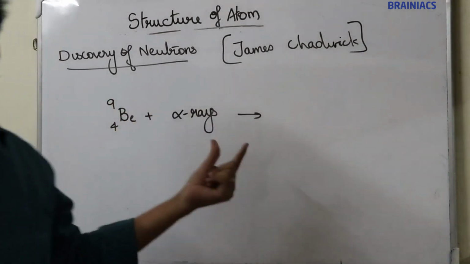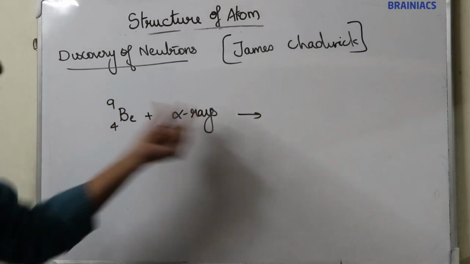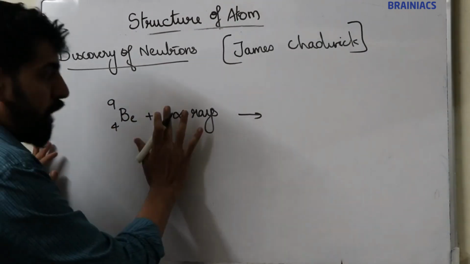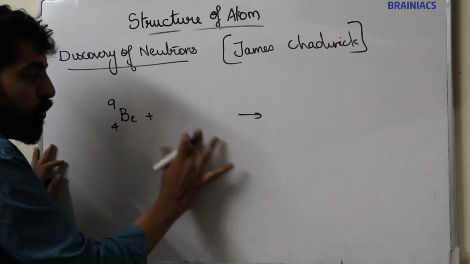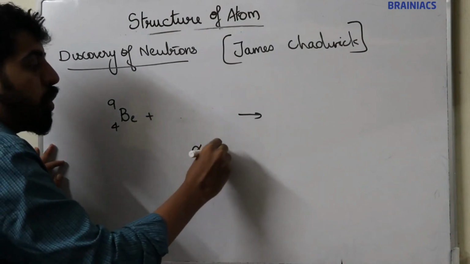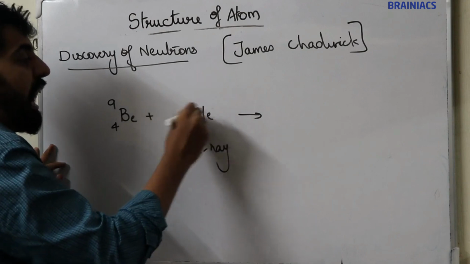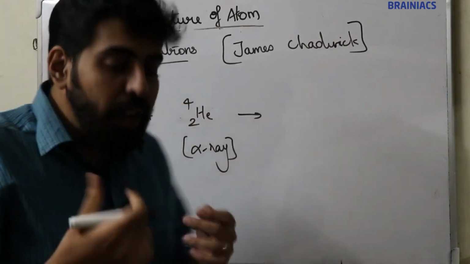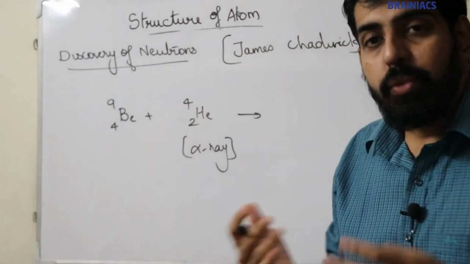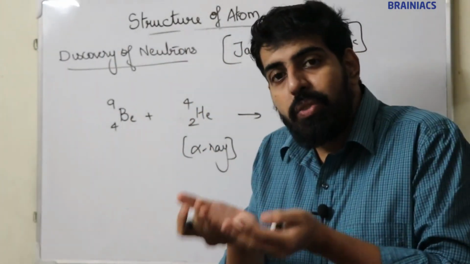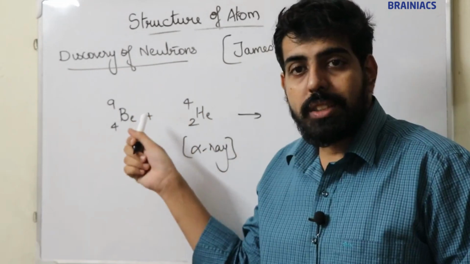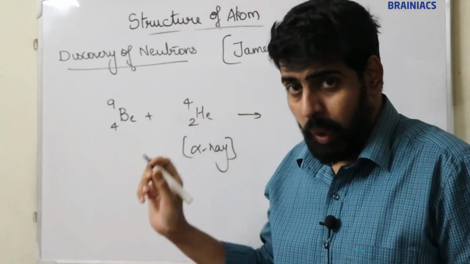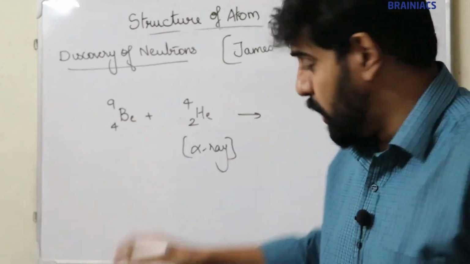He discovered the neutron by bombarding a beryllium nucleus with alpha rays. Now, always remember one thing: alpha rays are similar to a helium nucleus. So instead of alpha rays, we can write helium nucleus.